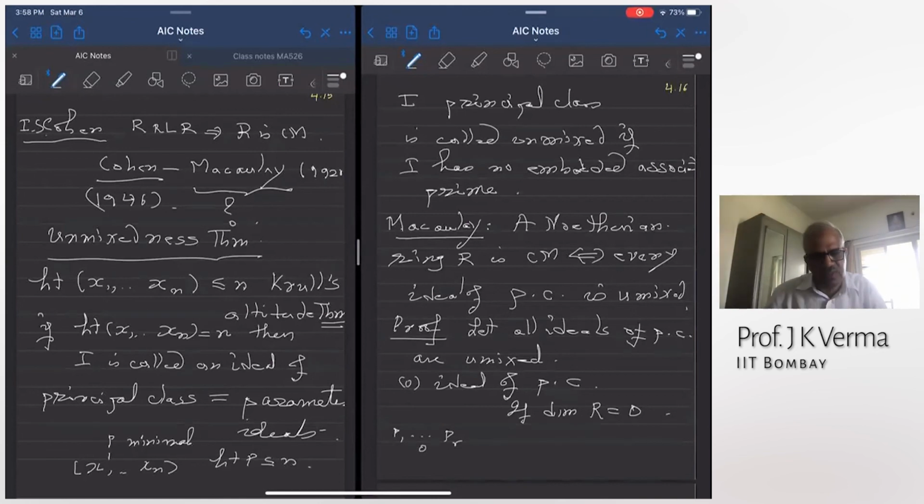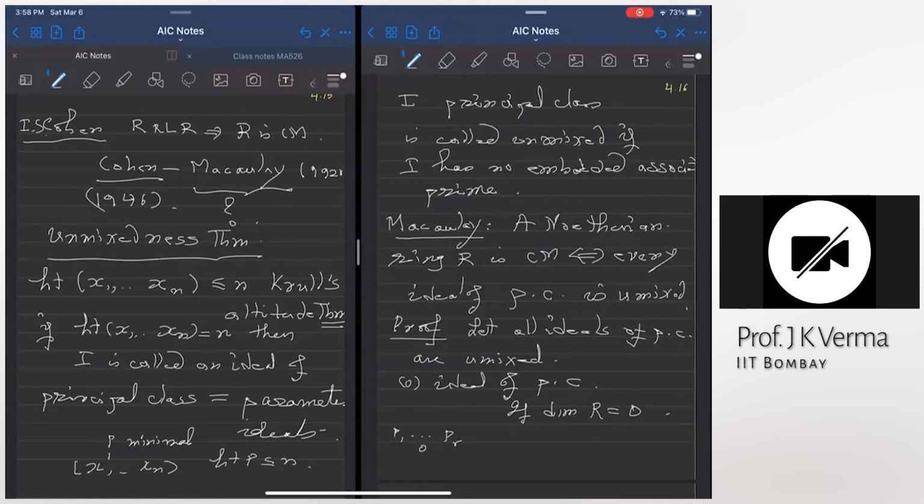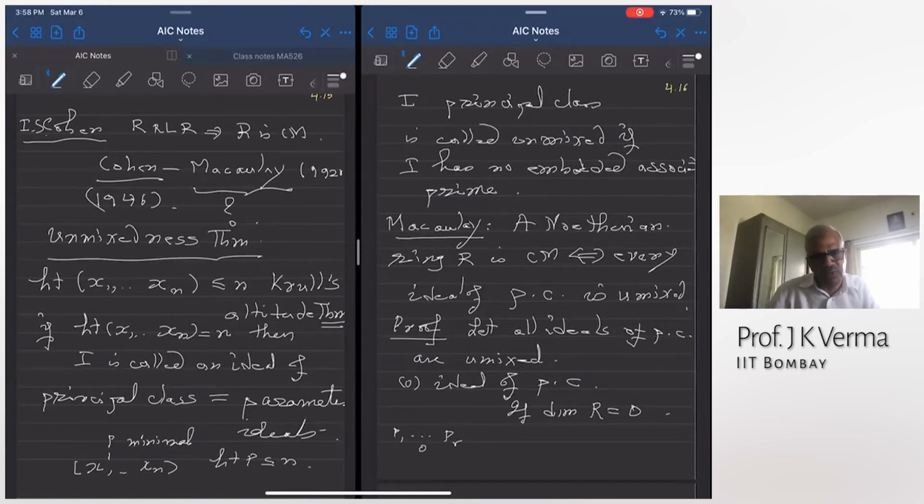Can you say a zero-dimensional ring is Cohen-Macaulay? Yeah, the zero ring. Yeah, a zero-dimensional Noetherian ring is an Artinian ring. It has finitely many maximal ideals. When you localize at maximal ideals, I get Artinian local rings of dimension 0 and depth 0. So zero-dimensional Artinian rings are trivially Cohen-Macaulay. So if the dimension was 0, there is nothing to prove, right? There is nothing to prove.